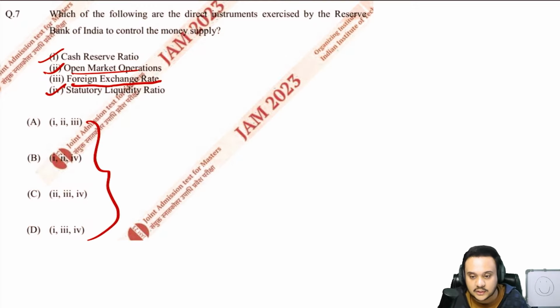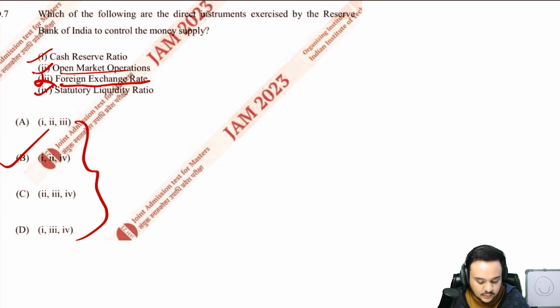Only one is wrong. You know that for a fact. So basically, what you're doing is just choosing the odd one out. So clearly, you can say that you have to remove the third option. So the second option does it. B is the right answer, right? So let us move on.